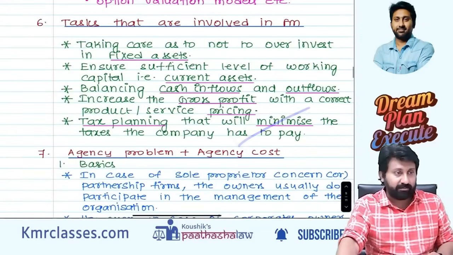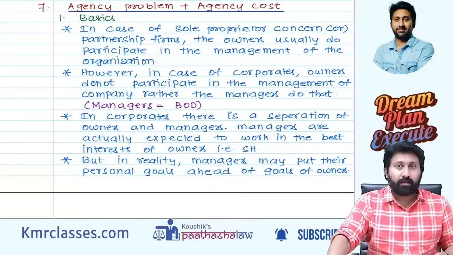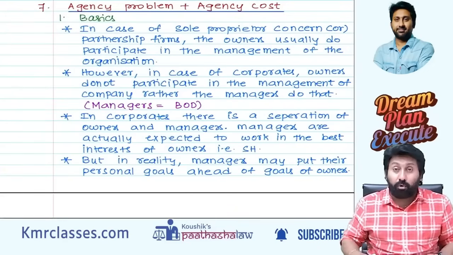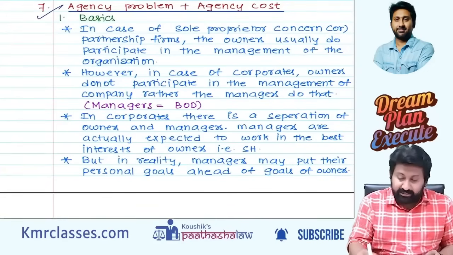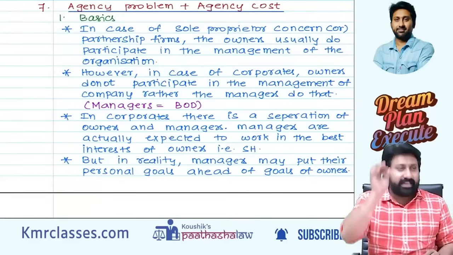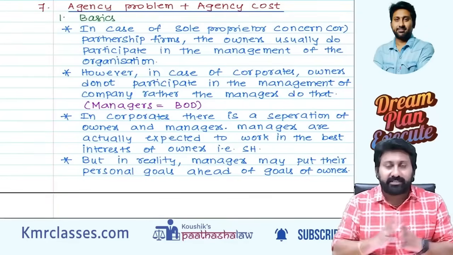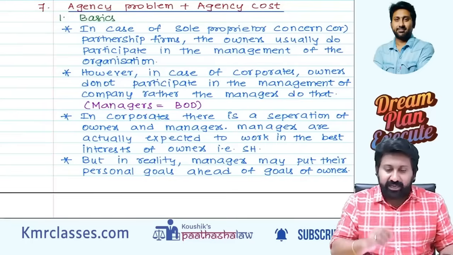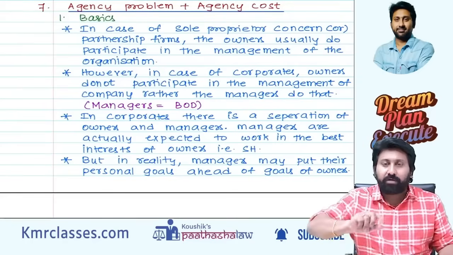Read this concept. Pause the video, read this. The next concept, one most important concept in the exam, so many times tested: agency problem and agency cost. Dead easy, listen carefully. What is this agency concept? See, agency means someone acting on behalf of another.